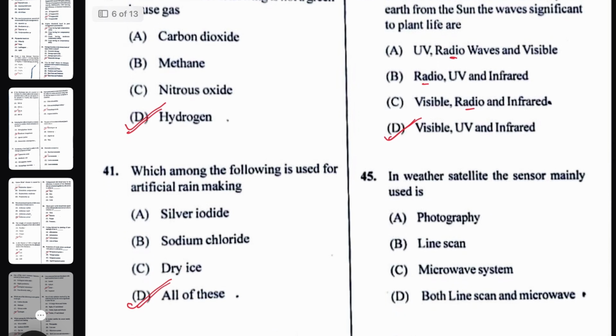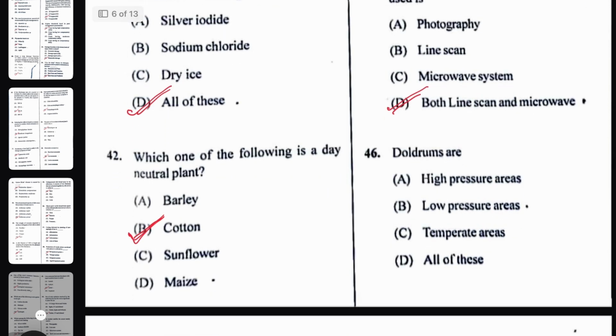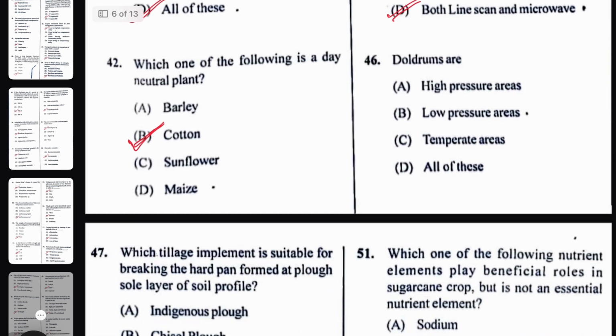In a weather satellite, the sensors mainly used are both line scan and microwave band. Then doldrums are a low pressure area near the equator. Doldrums are a low pressure area near the equator. Next question,